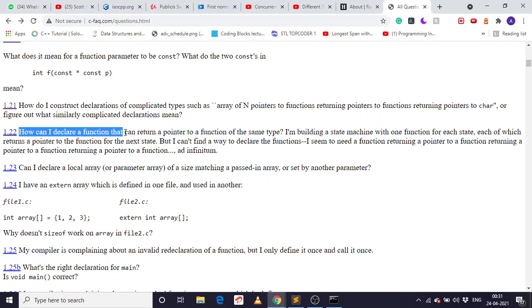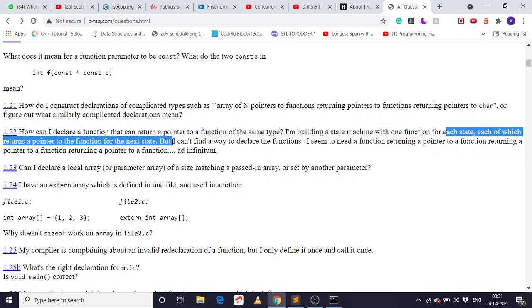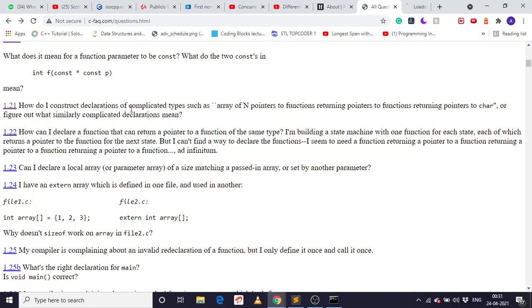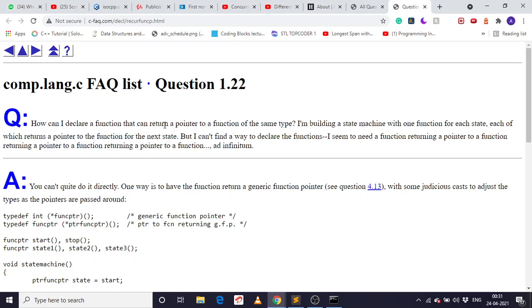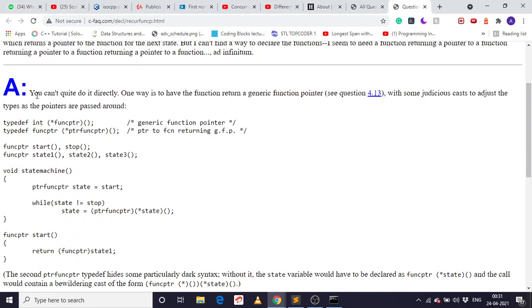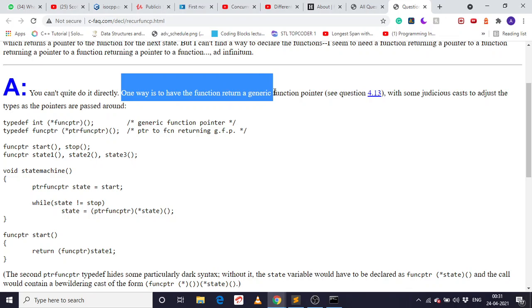How do I declare a function that returns a pointer to a function of the same type? I'm building a state machine in which one function for each state returns a pointer to the function for the next state, but I can't find a way to declare the function. So I have to declare a function that has a pointer of the same type as its return type. You can't do it directly. One way is having a function return a generic pointer.